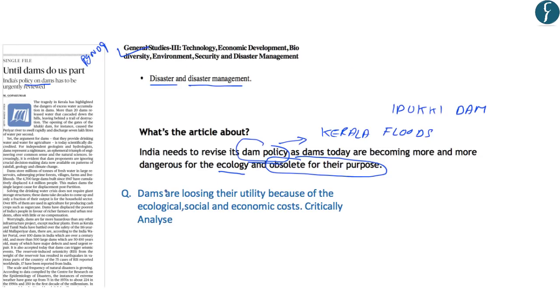Now, after going through this discussion, you should try and answer this question from the mains point of view. With this, we have come to the end of today's discussion. Now, let us move on to the question for the day.